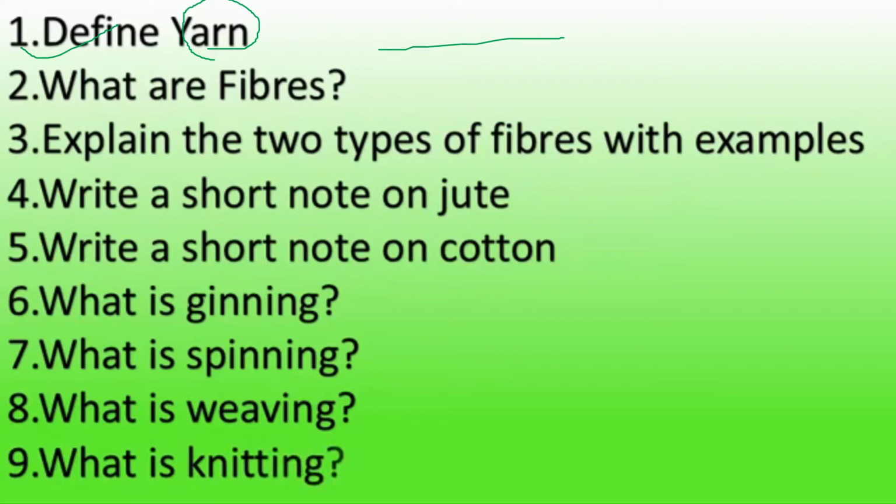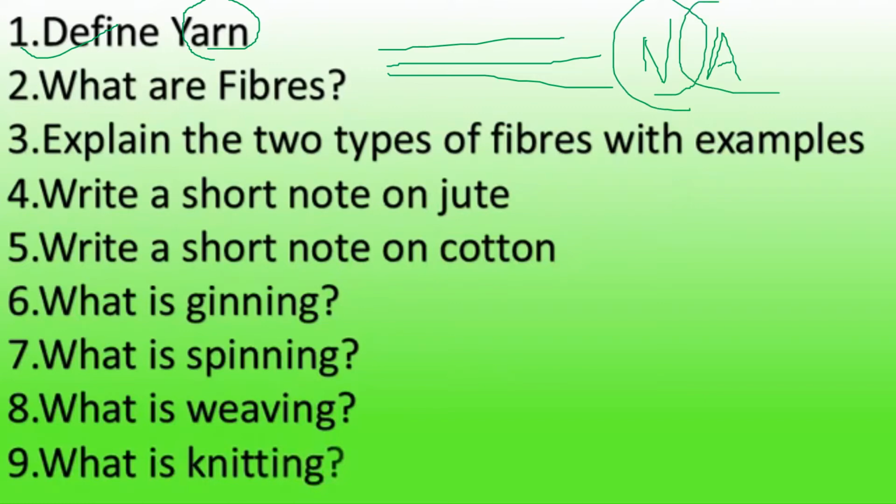The second question is what are fibers? Fibers are thin strands. Strands means thin, thread-like structures which are made up of either natural material or artificial material. Natural material means it can be obtained from plants or from animals. Clear? Artificial means it is chemically synthesized.